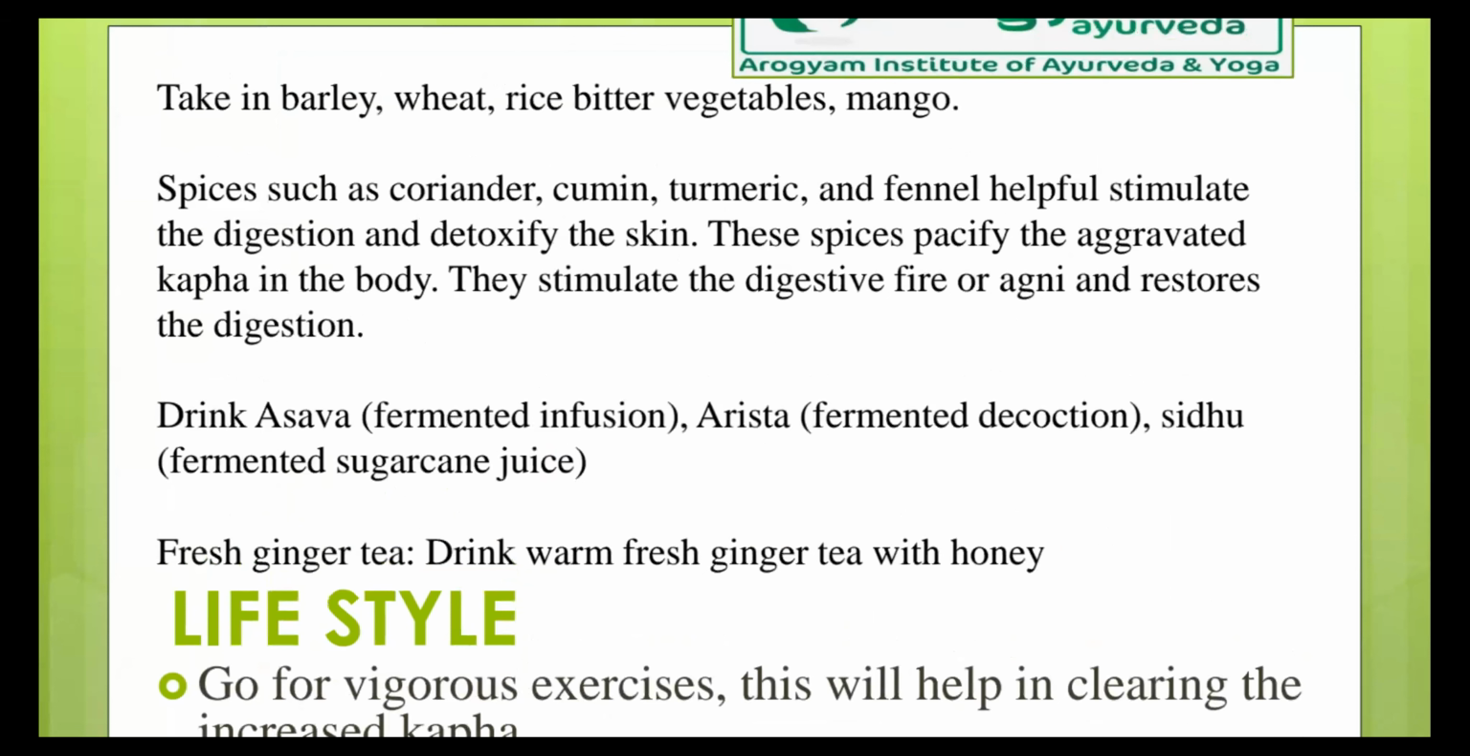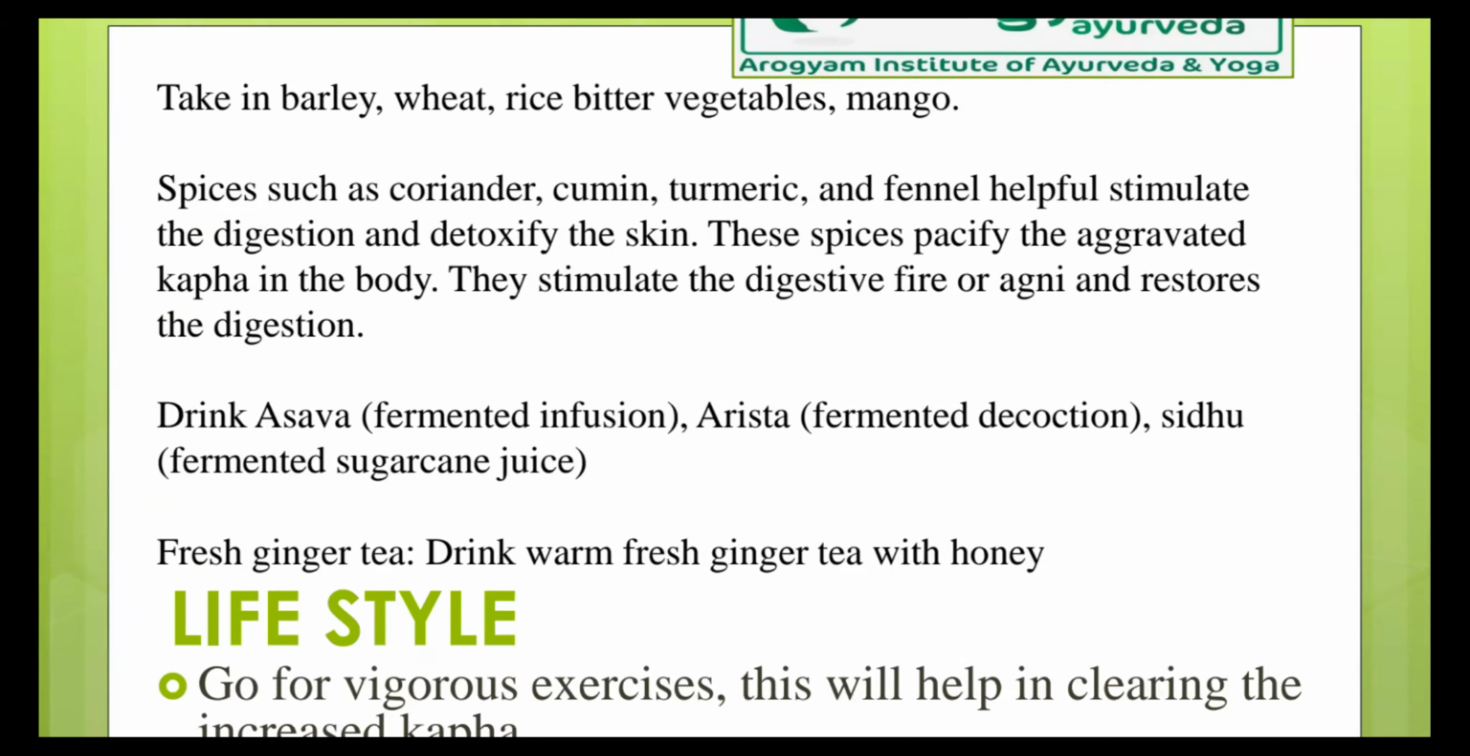Then spices such as coriander, cumin, turmeric, and fennel are helpful to stimulate the digestion and they detoxify the skin. So, dhania, jeera, and then haldi, and then fennel seeds, all these are helpful for improving digestion. Because our digestive power is already low in this season, by using these substances we would improve our digestion. It also helps in detoxifying the skin. These spices pacify the aggravated kapha in the body and they stimulate the digestive fire or agni and restore digestion.